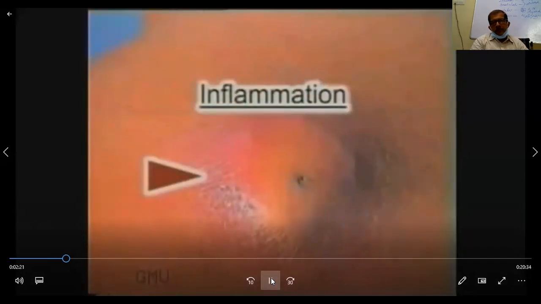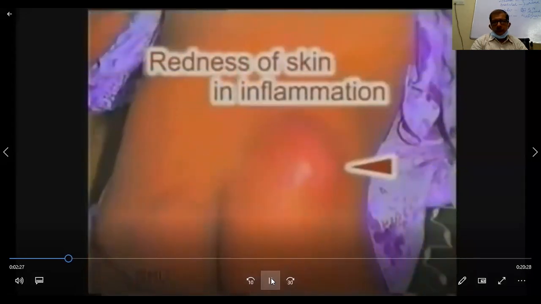Red edematous skin over this sebaceous cyst indicates inflammation or an infected cyst. Note the redness and shininess of skin in this injection abscess of the right buttock. Presence of a scar of previous surgery suggests that the swelling is a recurrent one.